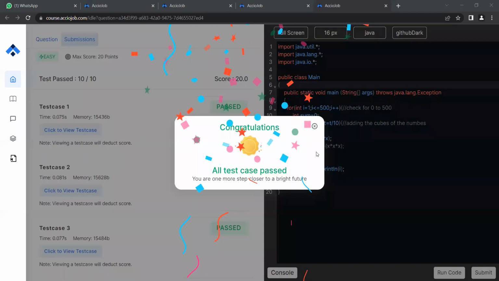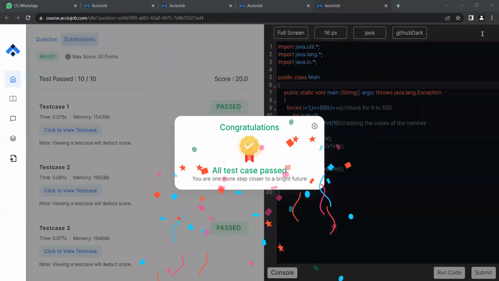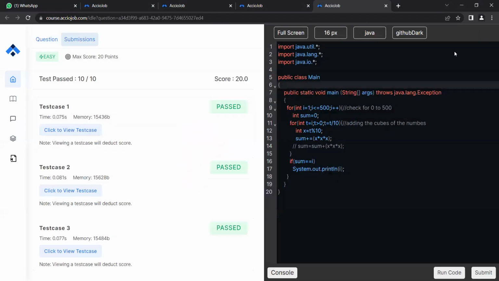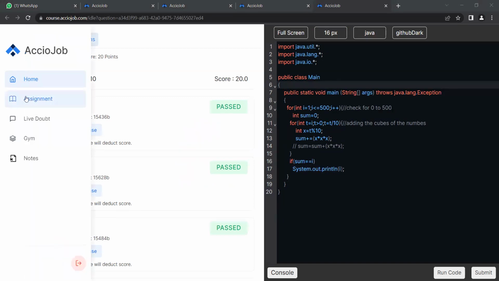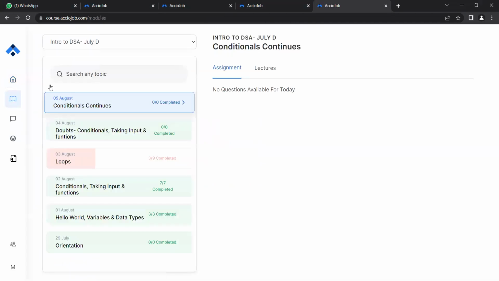Is there any doubt in this code? Just let me know. We will be discussing the modular approach in the future, no worries about that. All right, cool. So the reverse problem. Let's do the reverse problem.